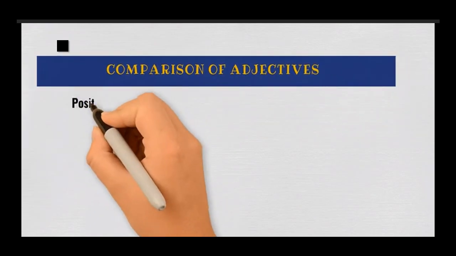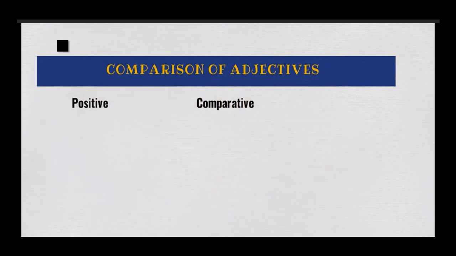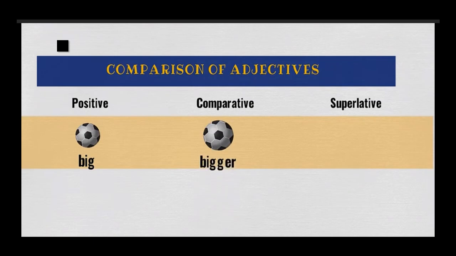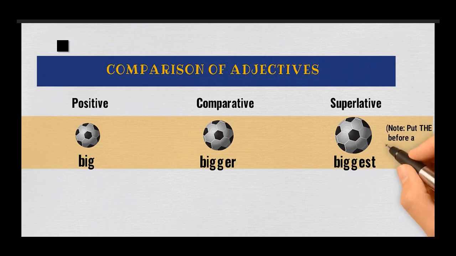If I want to speak about adjectives, I should speak about a positive adjective, a comparative adjective, and the last one, superlative adjective. What is a positive adjective? It's like to say big for a ball, for example. It's big. What is comparative? It's to say bigger. This ball is bigger. What is superlative? It's to say biggest. But there is one more thing about superlative, which is that you need to add the before a superlative. Okay? Now let's add more details to the topic so that you understand more about it.